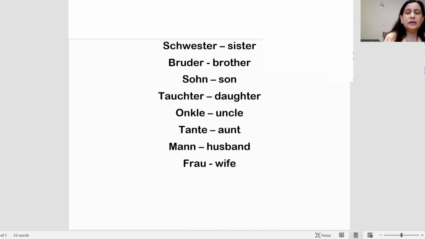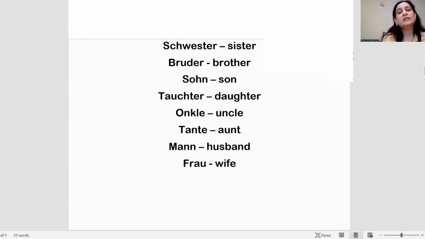Now for uncle, it is Onkel. Again, it is the same as with U: whenever there is an umlaut on O, it is pronounced differently, and without umlaut, just a single O, it is pronounced as O. So for uncle, it is Onkel. For aunt, it is Tante.